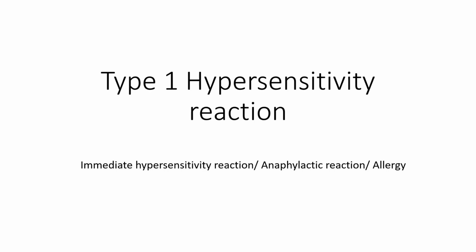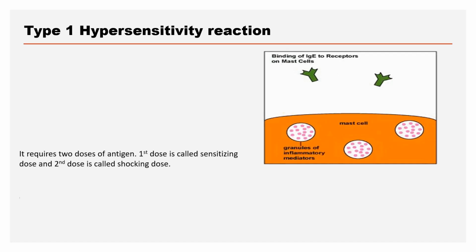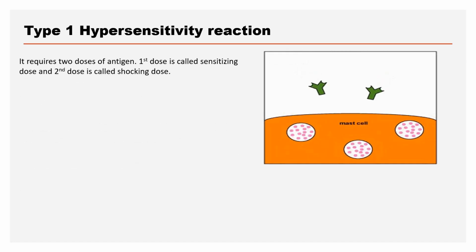In this video, we discuss type 1 hypersensitivity reaction. It is otherwise called immediate hypersensitivity reaction, anaphylactic reaction, or allergy. Type 1 hypersensitivity reaction requires two doses of antigen. The first dose is called the sensitizing dose, and the second dose is called the shocking dose.